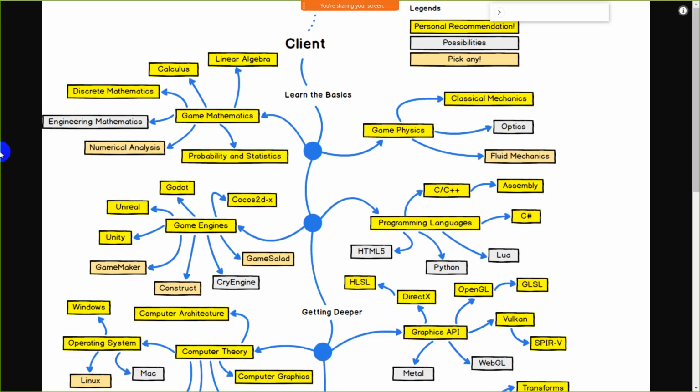So classical mechanics, meanwhile, the normal stuff, we can say some gravity, banking of roads and such stuff. Some basic stuff, you don't need to master physics, you just must have some normal basics of physics. So once you have enough basics of physics and game mathematics, then you can move toward the game engine.